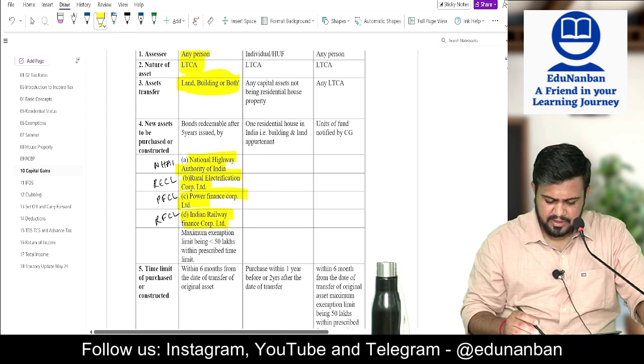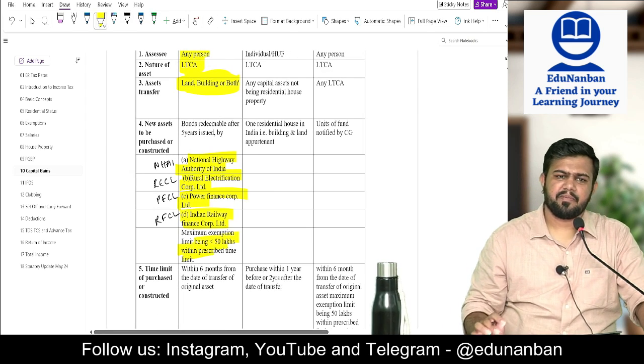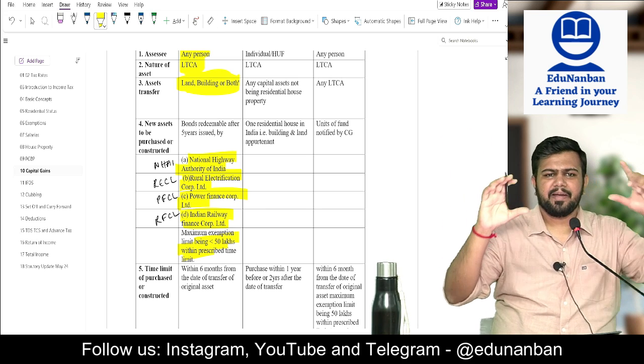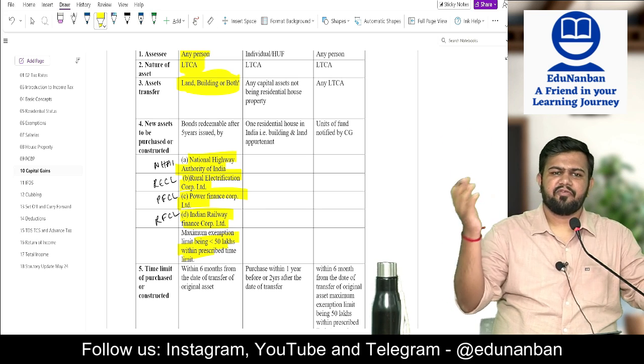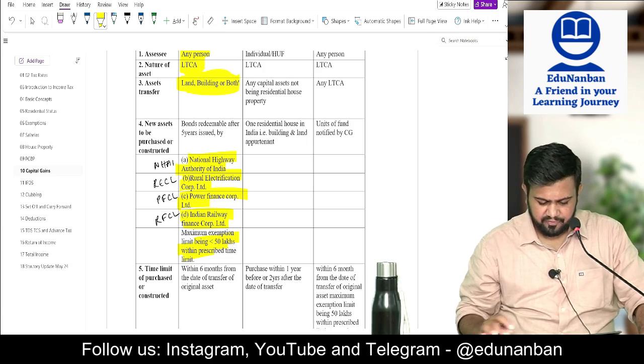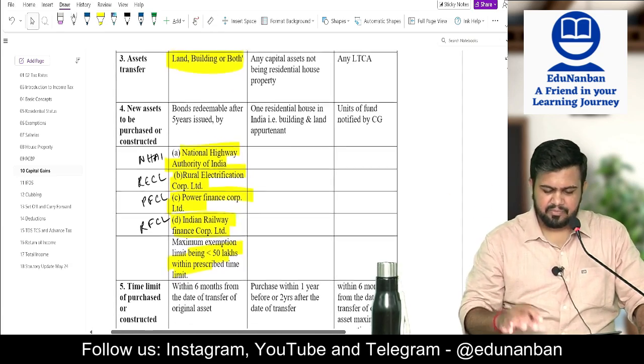Maximum exemption is 50 lakhs. So if the capital gain is more than 50 lakhs, only up to 50 lakhs you can invest. If you invest more than 50 lakhs, no benefit. Maximum exemption is how much? Only 50 lakhs. And these bonds are there, no?